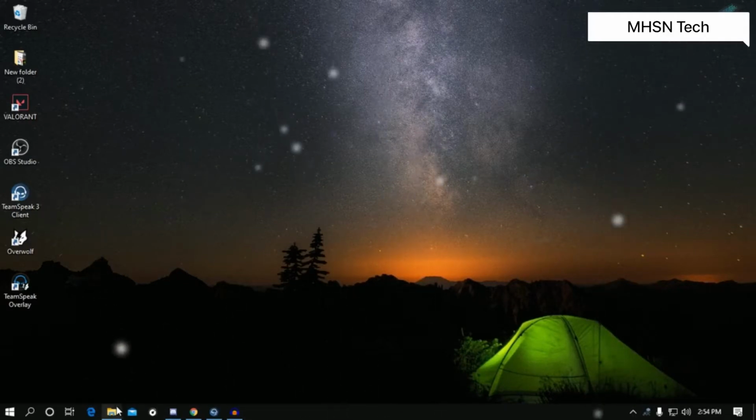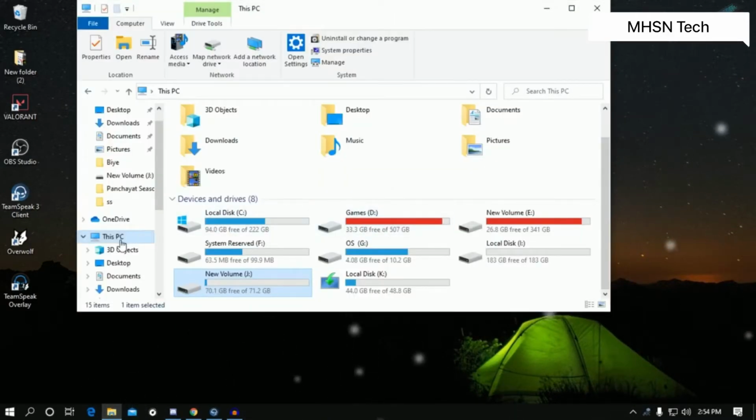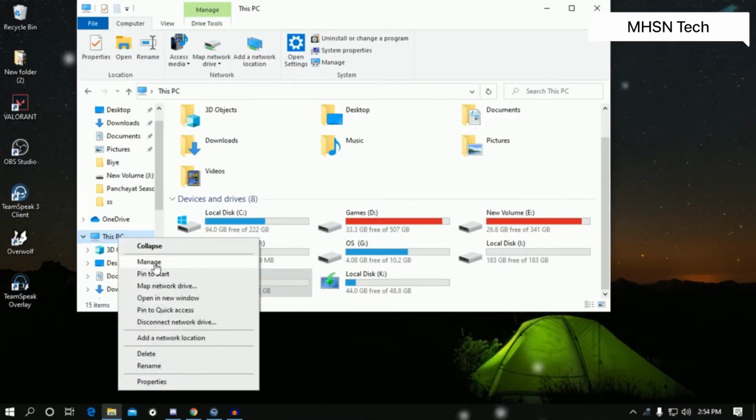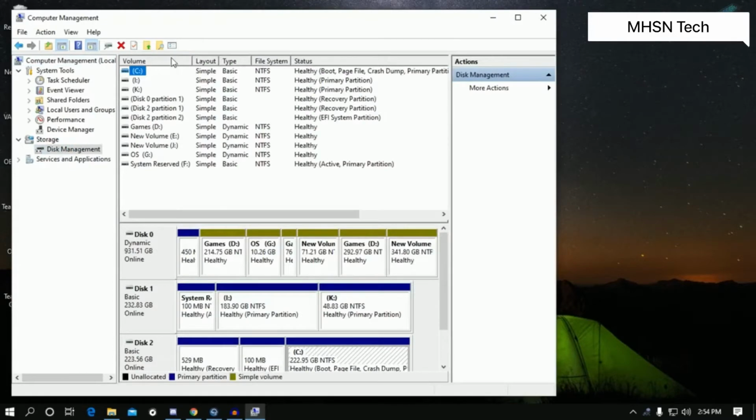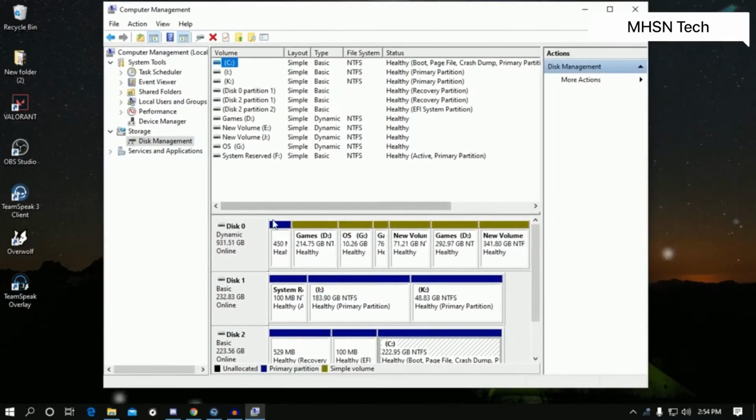So first of all, I'll go to My Computer and right click over there and click on Manage, and after that go to Disk Management. As you can see, I have right now 3 hard drives, which are disk 0, disk 1 and disk 2. Okay, so I'm going to delete this disk 1.